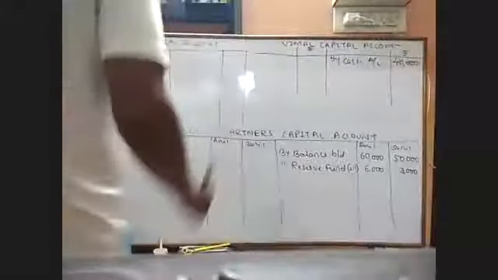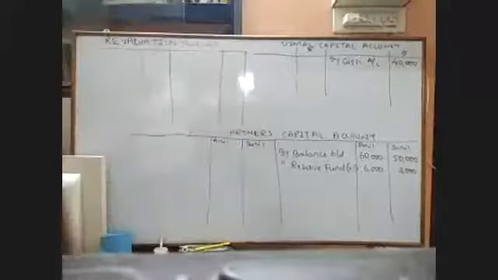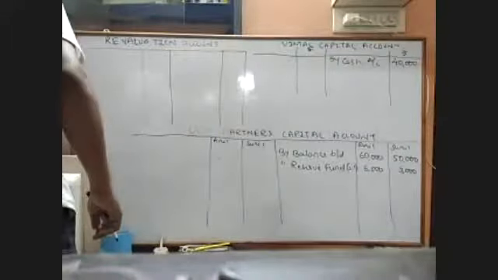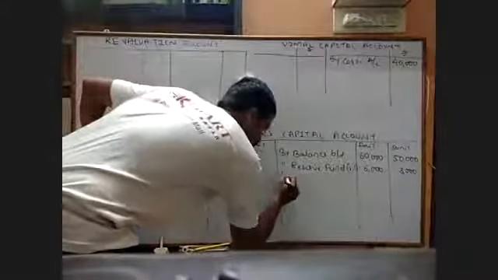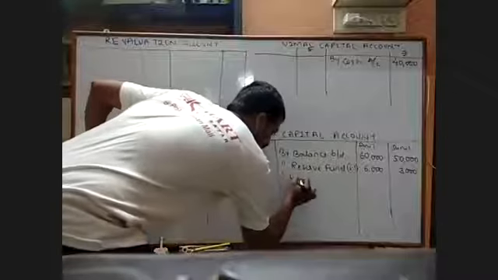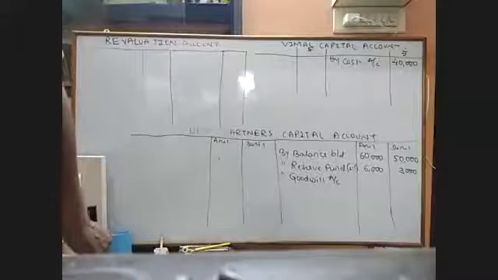Next is, he should bring cash for capital 40,000 and goodwill 30,000. We know that goodwill should appear in the old partners' capital account. So we write here by goodwill account. And I hope in this problem also the sacrifice ratio is not given.